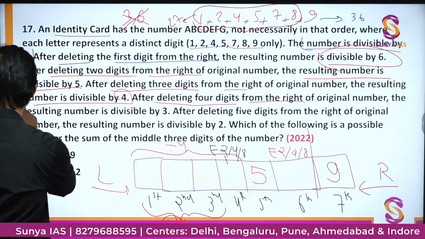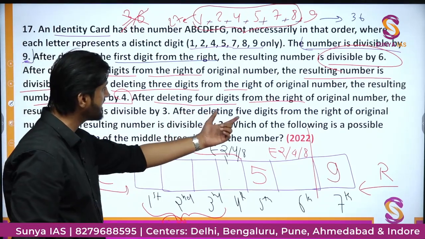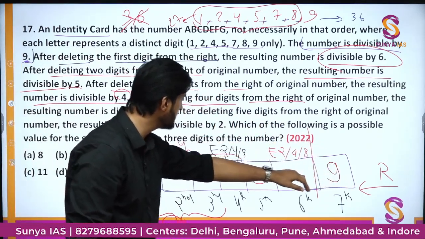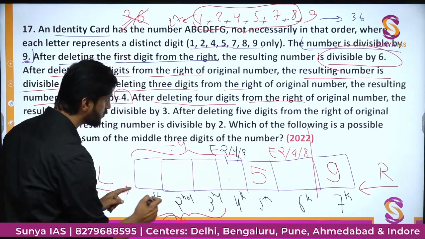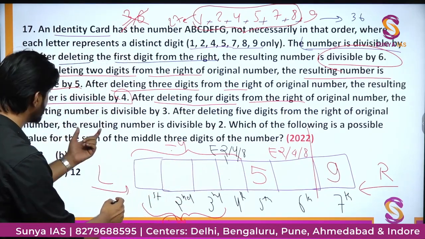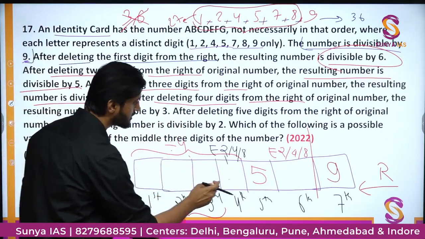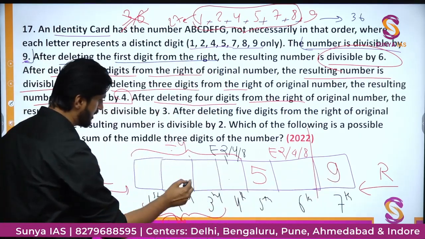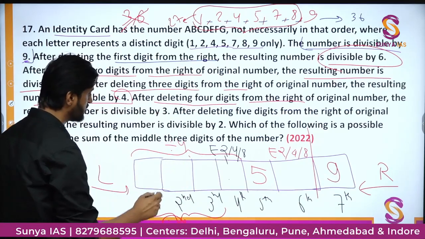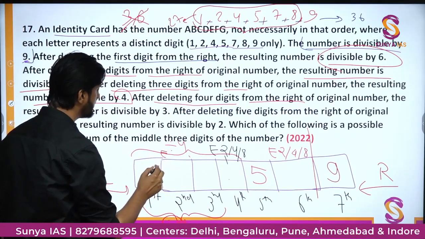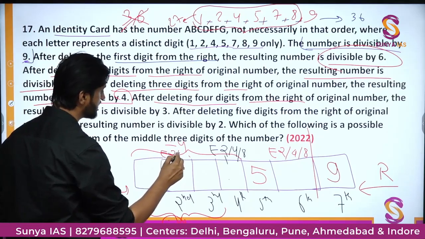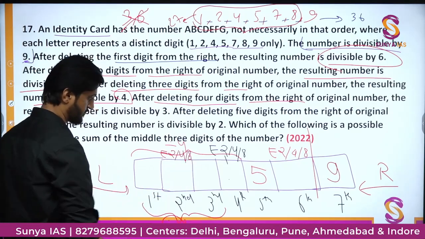Further it says after deleting last 5 digits, if we remove these 5 digits, we are left with these only 2 digits. The resulting number is divisible by 2. So if you want this particular number after cancelling all the 5 blocks to be divisible by 2, that will mean that this position will be occupied by an even number, that is 2 or 4 or an 8, right?